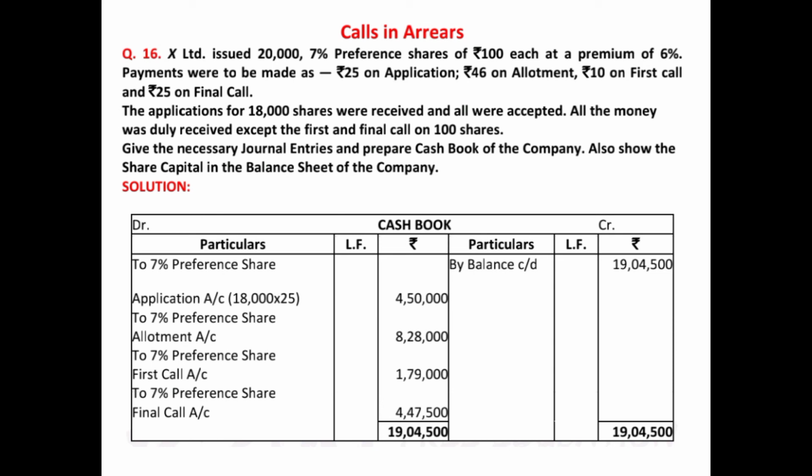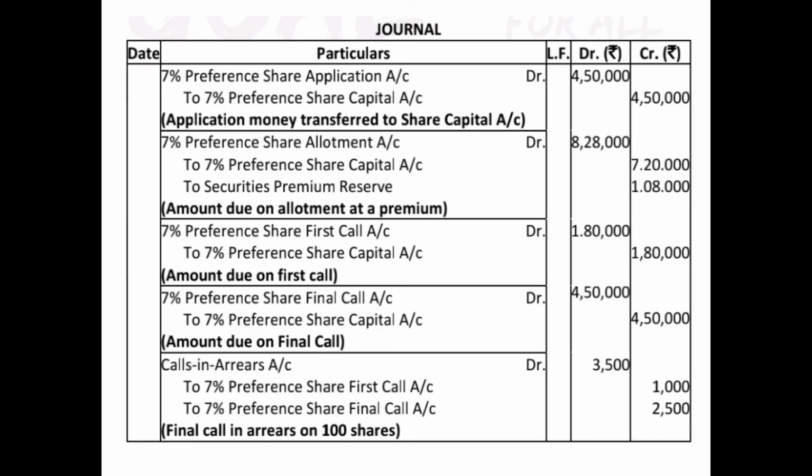Then we will pass the due entry for the share final call. In case of second and final call, the company is calling up 25 rupees on obviously 18,000 shares, because these were the subscribed shares. So the due entry for final call will be 7% preference share final call account debited 4,50,000, that is 18,000 shares into 25 rupees, to 7% preference share capital account 4,50,000.